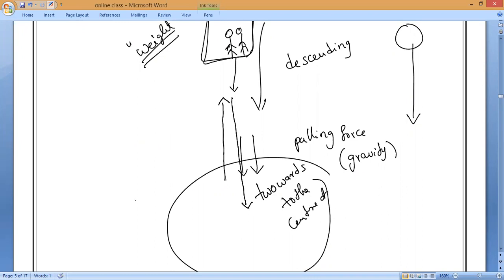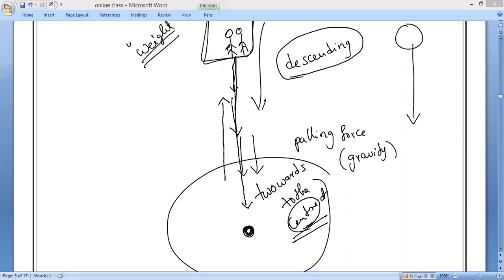Every object, the earth is trying to attract towards its center. Understanding? So, whenever a body is falling towards the earth, in the case of descending like a lift, the force which is acting on us, that is what gravity is, always trying to pull us towards where? Towards the center of the earth. So by then, no reaction force is acting on our body. So that is the reason we will feel weightlessness.